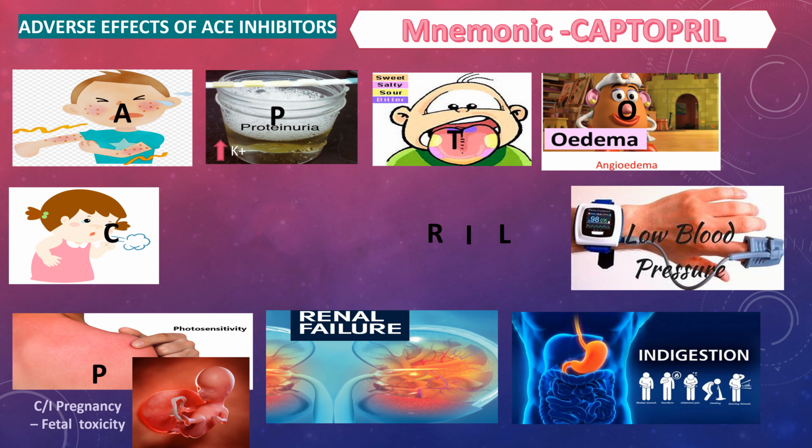And next interesting side effect is the renal failure in patients with bilateral renal artery stenosis or stenosis in a single remaining kidney or heart failure because of decreased glomerular capillary pressure. There is a decreased glomerular filtration rate and thereby renal failure. Indigestion. Indigestion includes abdominal pain, bloating, nausea and vomiting, and L for low blood pressure. This low blood pressure is mainly seen in case of patients with high plasma renin activity. You can start therapy with low dose rather than regular dose in such patients to minimize hypotension.